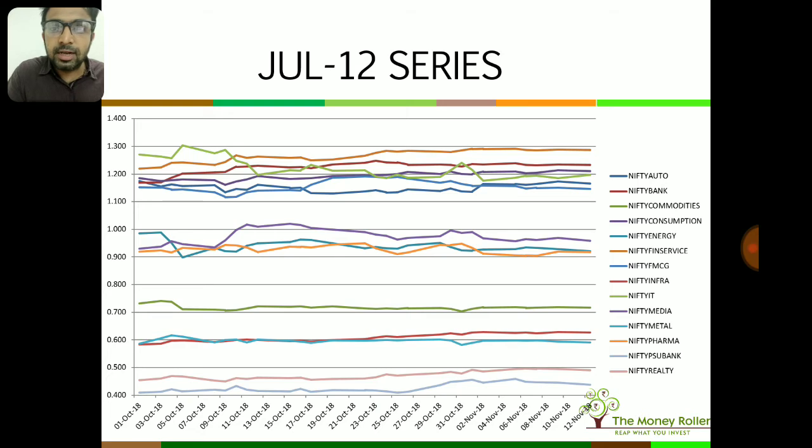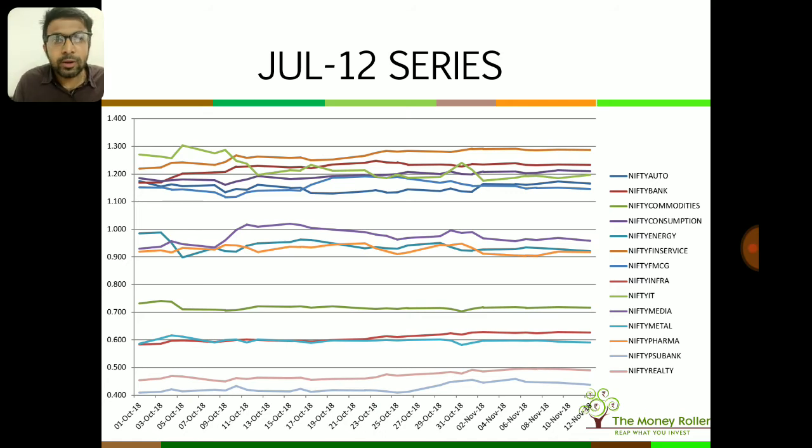Then we have the energy sector. Then at 9th place we have the Pharma Sector. Then we have the Nifty Commodities Sector. And then we have the Infra Sector, the Metal Sector, and the Realty Sector. At last, the most languishing line that we are seeing out there is the Nifty Realty Sector. So this has been the performance ranking of these sectors against the Nifty from 2012 till date.